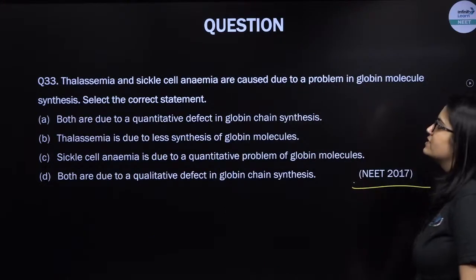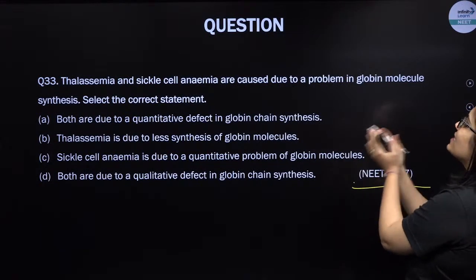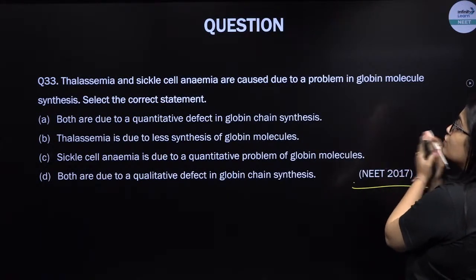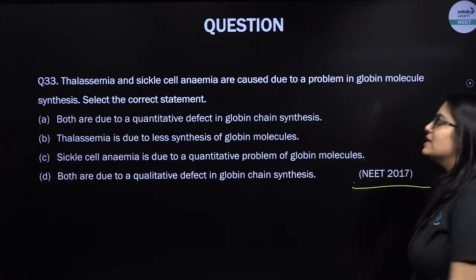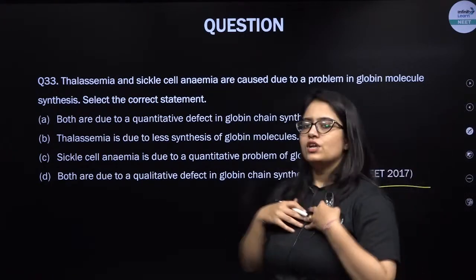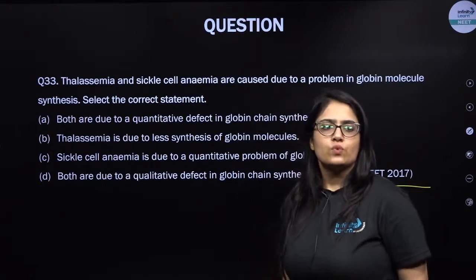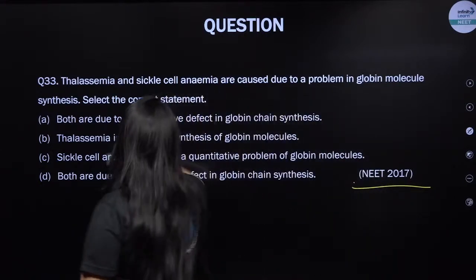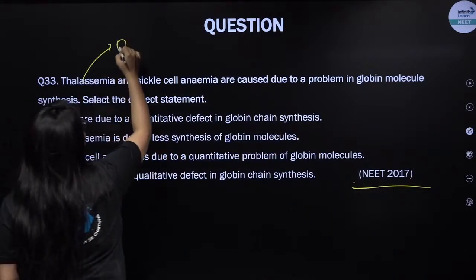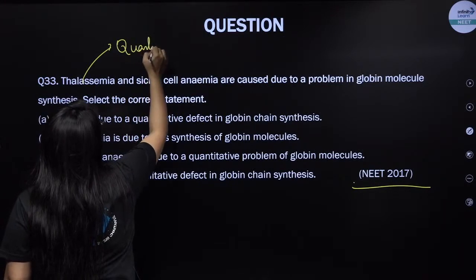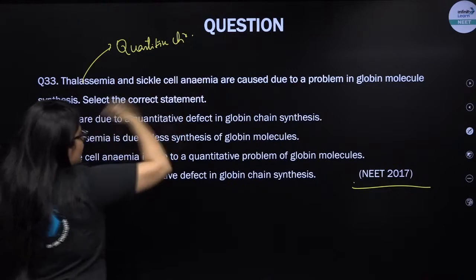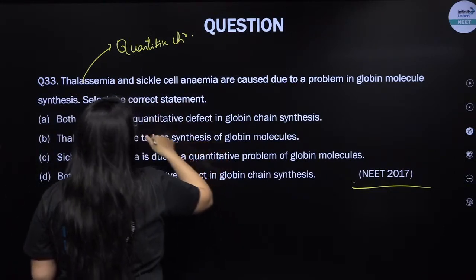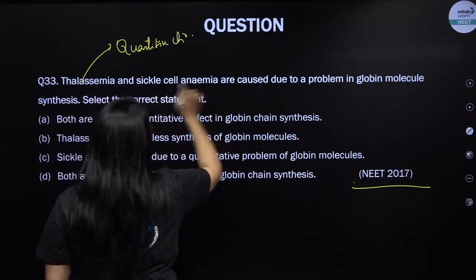NEET 2017. Thalassemia and sickle cell anemia are caused due to a problem in hemoglobin molecule synthesis. Select the correct statement. Let me tell you the concept over which this question was asked. Thalassemia, my lovely kids, is a quantitative disease that is linked with the quantitative character of the hemoglobin, a defect in the hemoglobin, right?